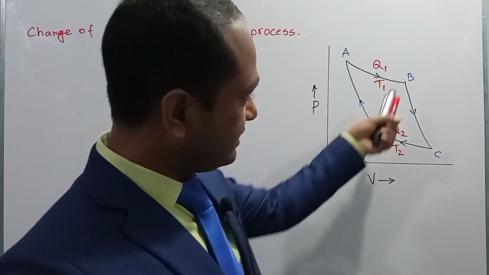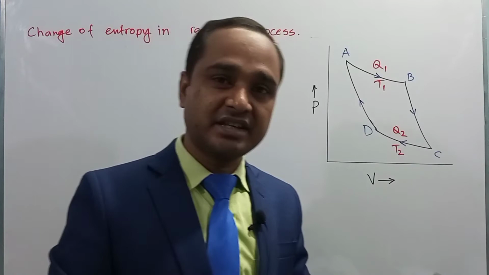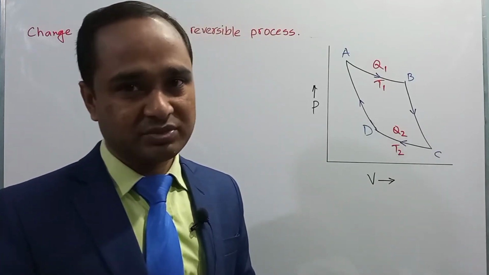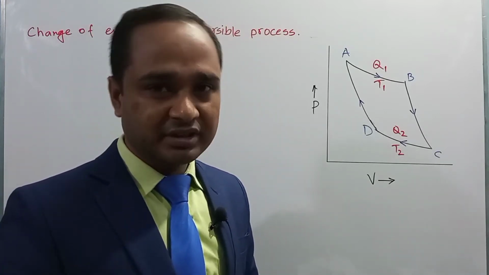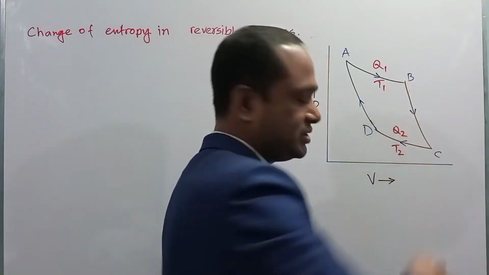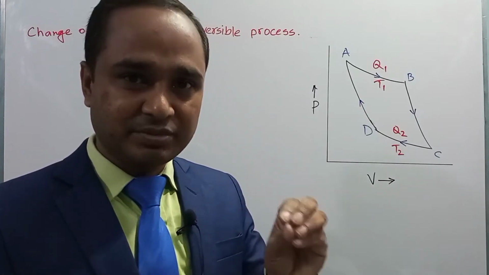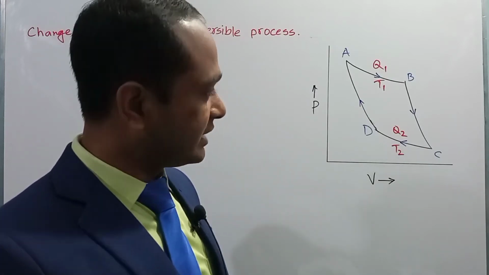In the second expansion, when the gas expands adiabatically, from B to C, no heat will be absorbed or radiated, so there will be no change of entropy because the amount of heat will be 0.